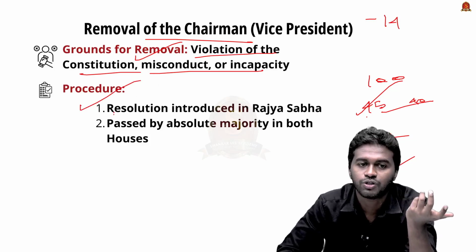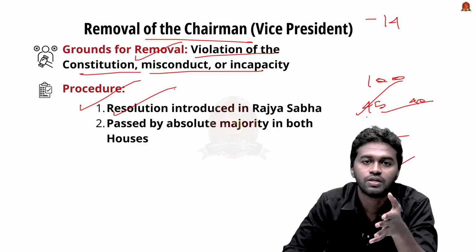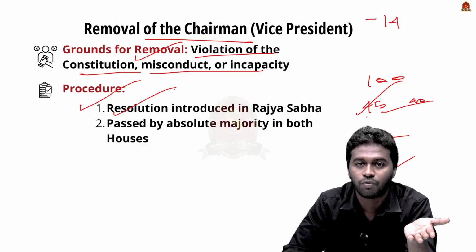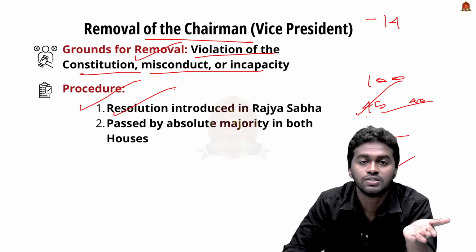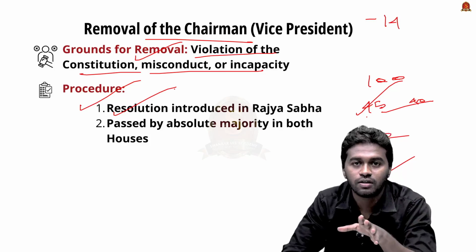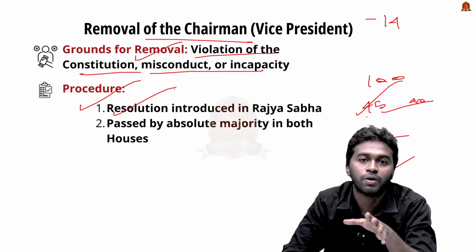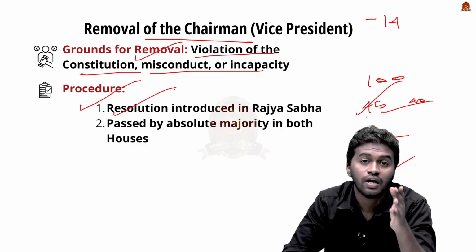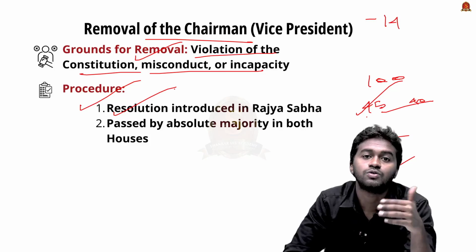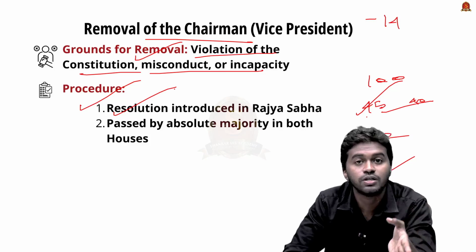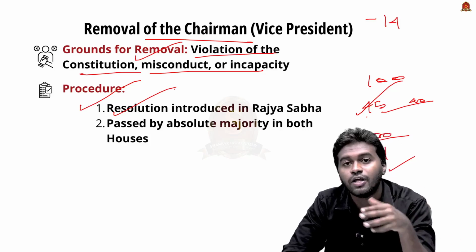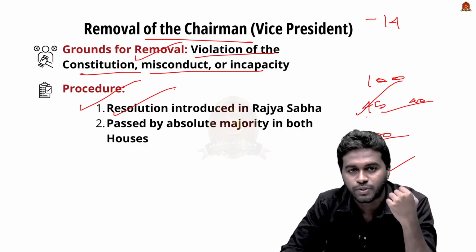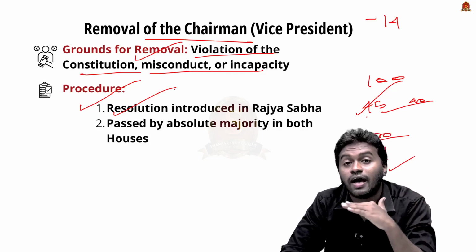And what are the procedures for the removal of the Vice President, or the chairman of Rajya Sabha? Just like I mentioned, the resolution first will be introduced in Rajya Sabha with a prior notice of 14 days, and 14 members have to sign the notice. After the notice period, the no-confidence motion, the resolution, will be passed in the House, and the resolution has to get absolute majority. After that, the resolution will be moved to Lok Sabha. There also it needs to get absolute majority, and then only we can impeach the Vice President of India. So it is not an easy task.